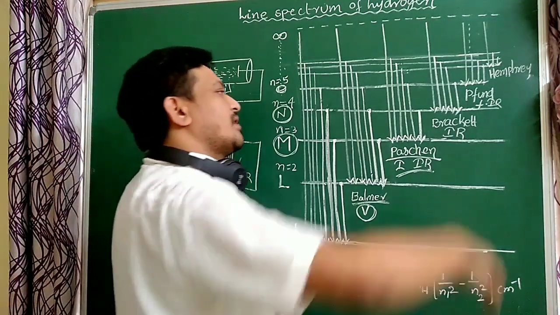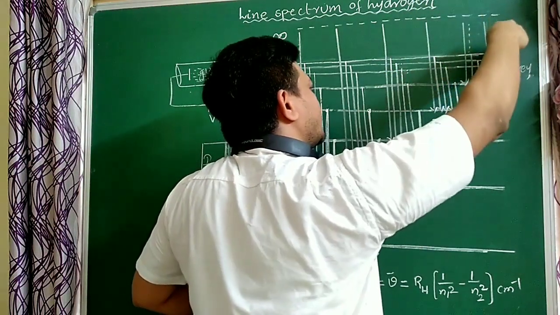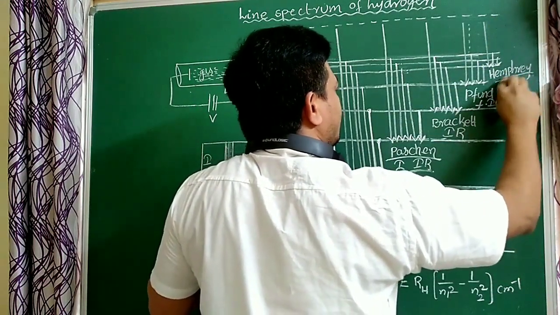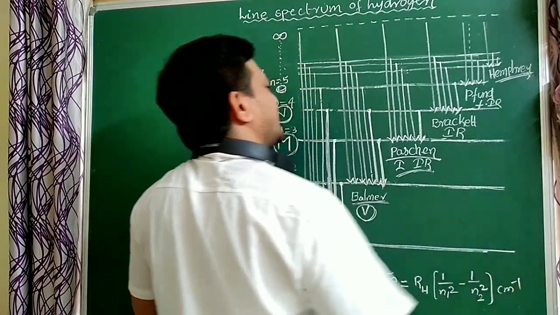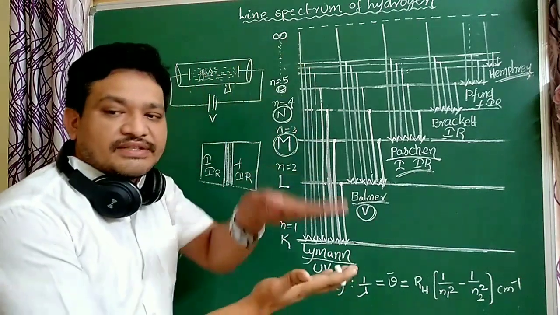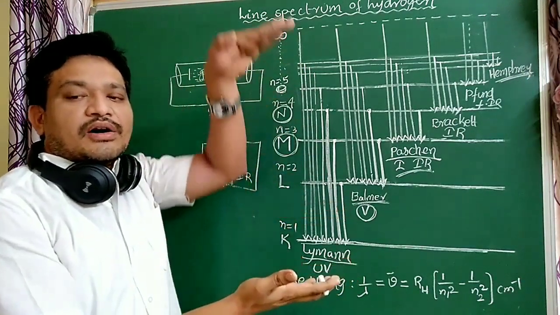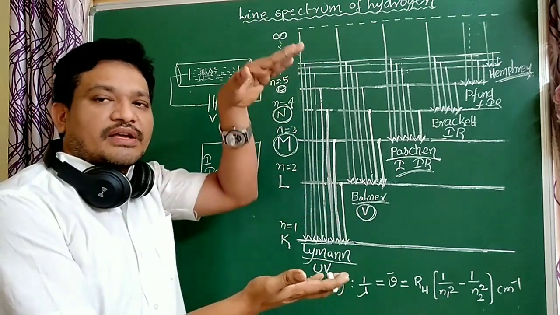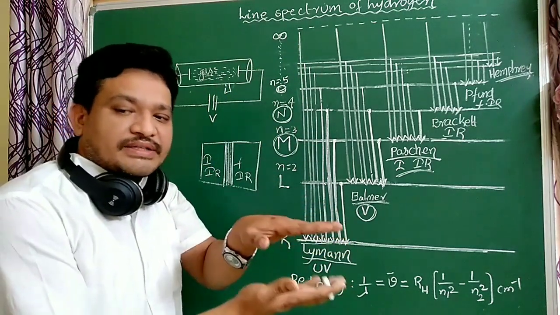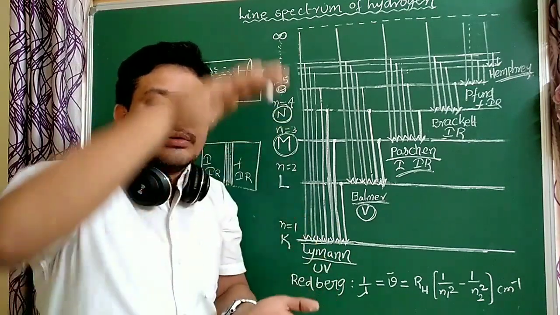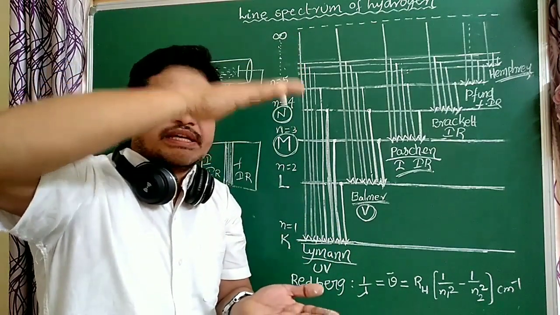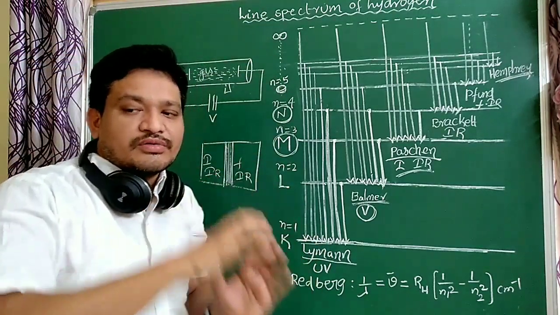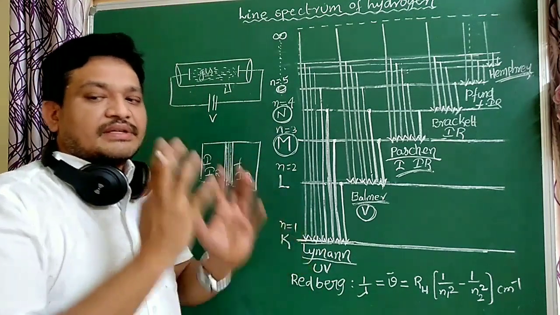Next, all higher possibilities to the sixth orbit are the Humphreys lines. This is not in our syllabus, it is an extra point. All higher to the sixth orbit, Humphreys lines. All higher to the fifth orbit, Pfund series. All higher to the fourth orbit, Brackett series. All higher to the third orbit, the Paschen series. All higher orbits to the second orbit, Balmer series. All higher to the first orbit or ground state, the Lyman series.